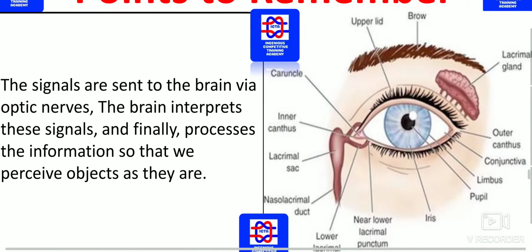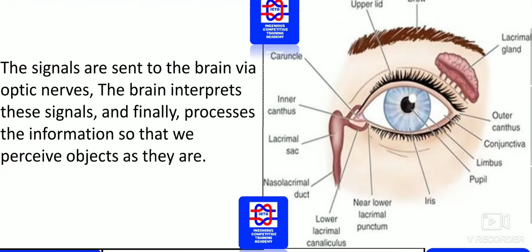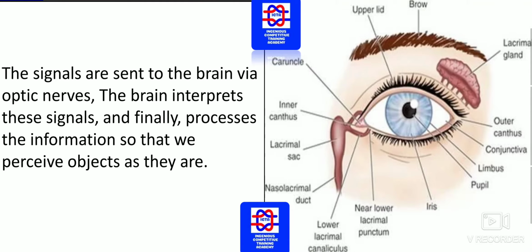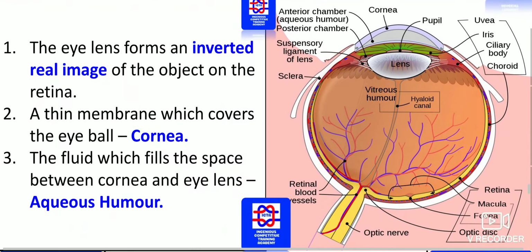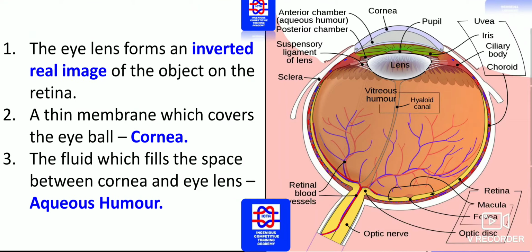What exactly is to be remembered is that the signals are sent to the brain via the optic nerve in the form of what? Electric pulses. I already told you, the brain interprets these signals and finally processes the information so that we perceive objects as they are. That's a very long process. If you go in deep, you will find various information in it, but we should know that through the optic nerve it will be sent as an electric pulse. That is very important. Please go through the pictures that have been given. They are very important for you guys.